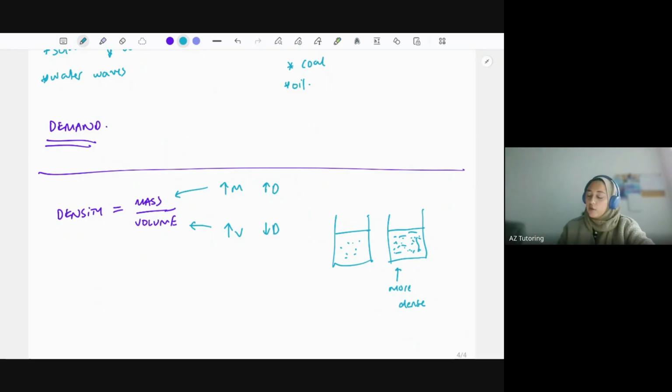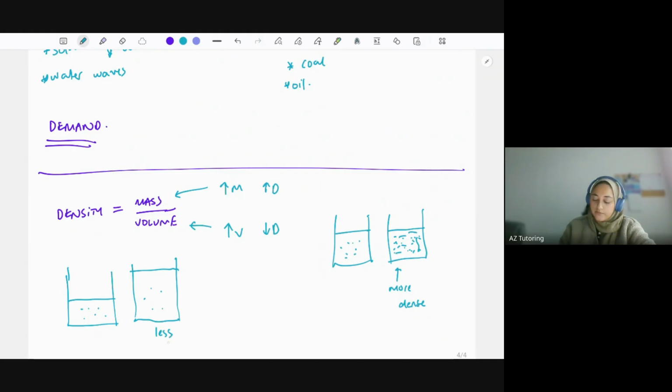And again, if you think about it logically, if I've got a glass of water, this much, and it's got that much mass inside it, let's just say of salt again. Now, if I double the amount of water that's in there, keep the same mass, now this is less dense as expected. So I've increased the volume, but now the density has decreased because there's less mass in more water. So yeah, you can figure that all out from the equation as well.